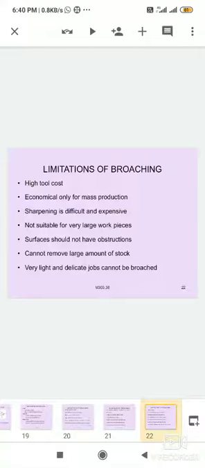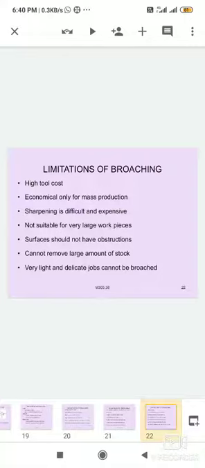A large amount of metal cannot be removed by broaching, because the work table has a medium size, so large workpieces cannot be located on the work table and cannot be machined.